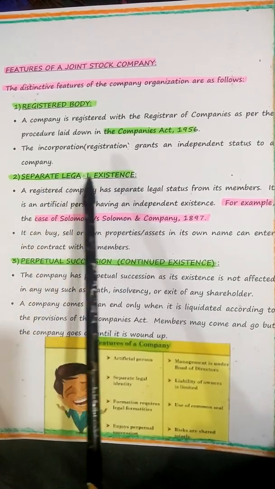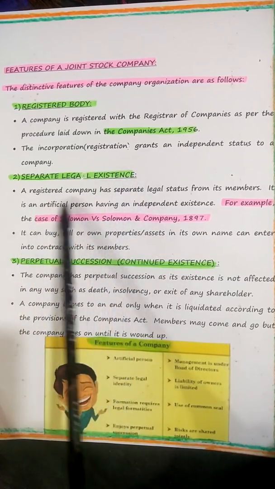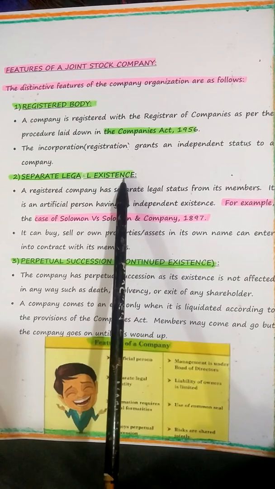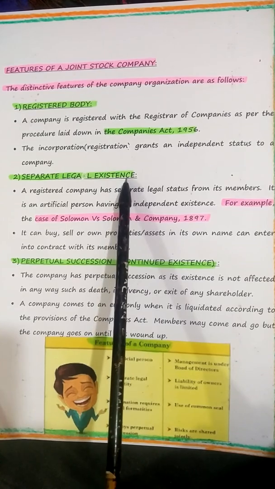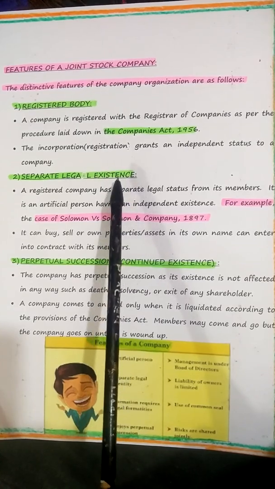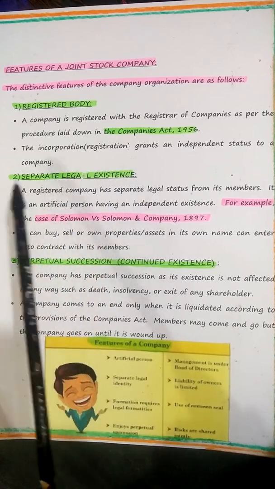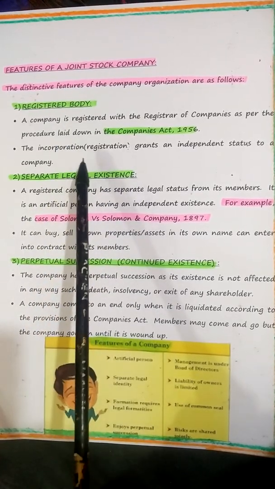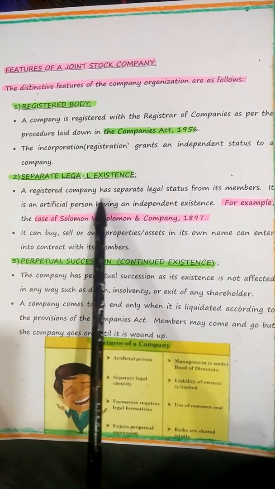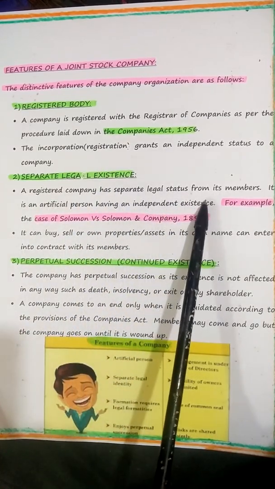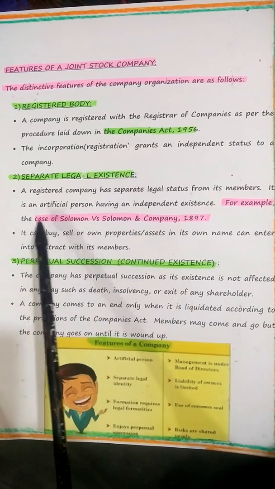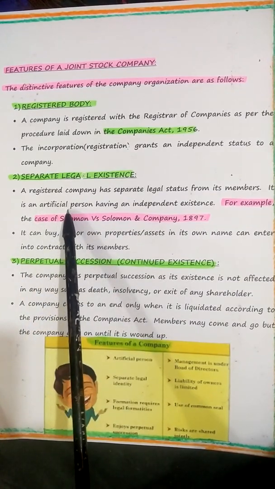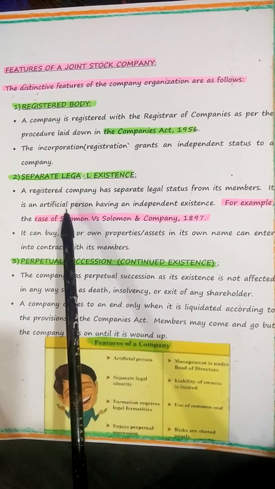Second one, separate legal existence. A registered company has a separate legal existence. What is existence, children? Entity. You must know what an entity is. It is a separate body under the eyes of law. Separate legal existence, because it is registered. It becomes legal now. A registered company has separate legal status from its members. Yes, we have seen that earlier. It is an artificial person. I told you what an artificial person is. It is a legal term, a judicial word: artificial person.